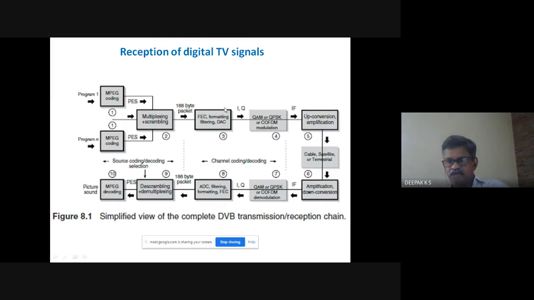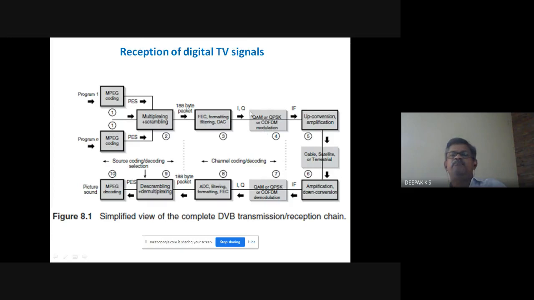And then you have the analog block we have seen, I and Q. You have QAM or QPSK, and this is not just OFDM, it is coded OFDM. There is some inbuilt error correction code along with it, the coded OFDM modulation.